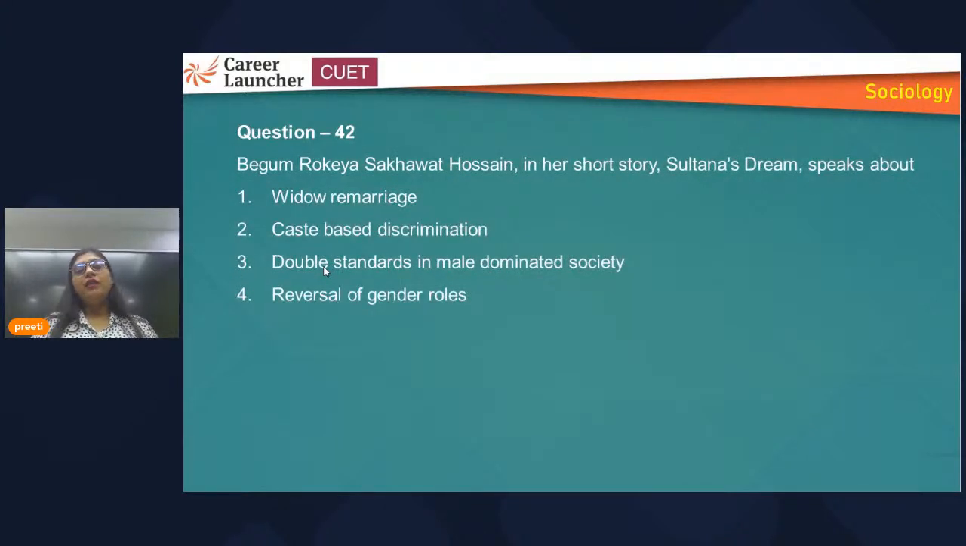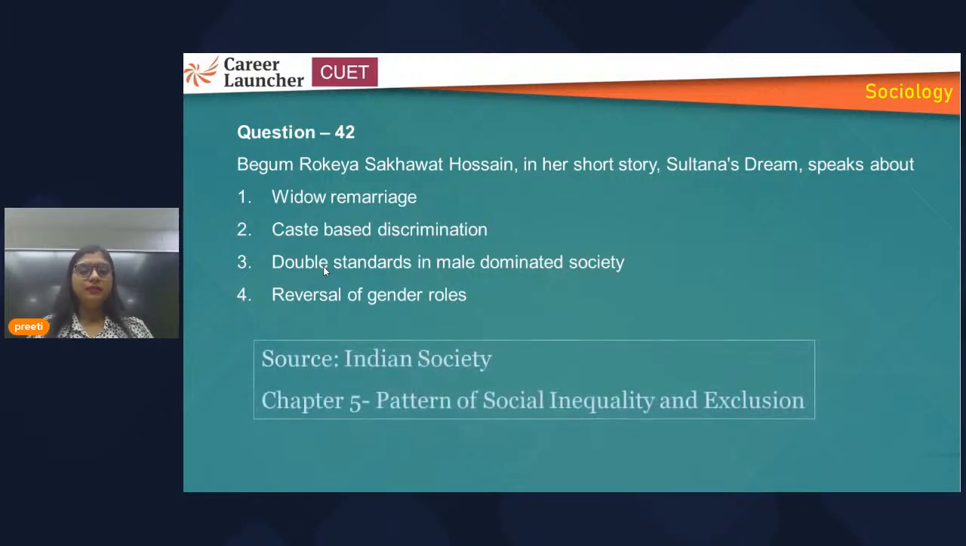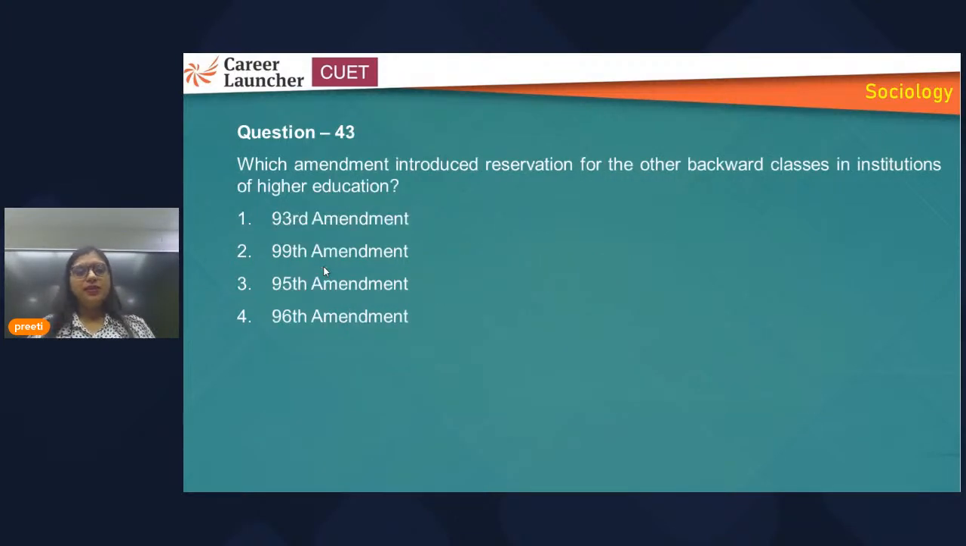And Begum, so this is a factual one. Begum Ruqayya Shekhawat Hussain, in her story Sultana's Dream, spoke about widow remarriage, caste discrimination, double standards in male-dominated society, reversal of gender roles. So if you are aware of Sultana's Dream, she had portrayed a story in which the role of male and female got changed. Okay, vice versa, reversal. So answer is 4.